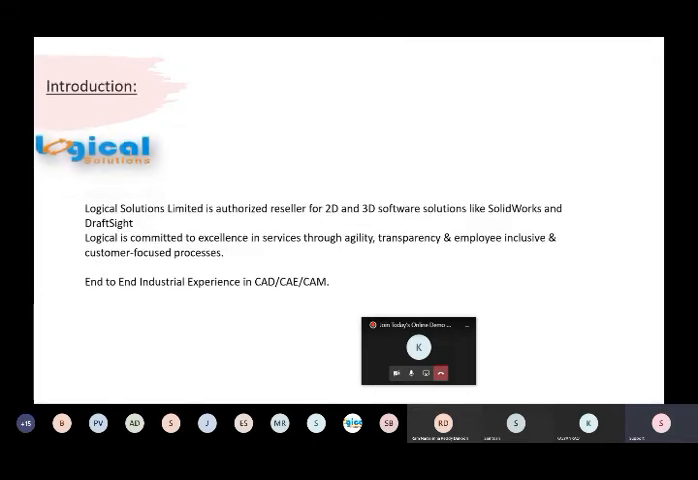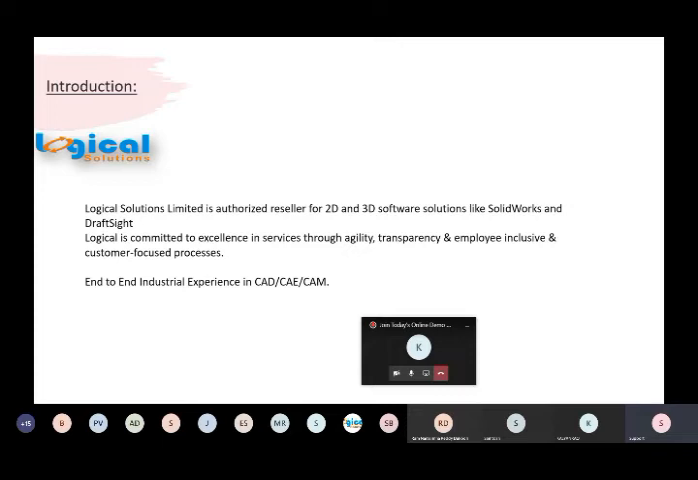Let us start with the introduction. Let me give you a small brief introduction about our Logical Solutions. We, Logical Solutions, are authorized resellers for 2D and 3D software solutions like SolidWorks and DraftSight. We have been in the market for the past 20 years. We started our company in 2000 with 4 core members. Now 50 plus employees are working in Logical Solutions, giving customers technical support and everything.